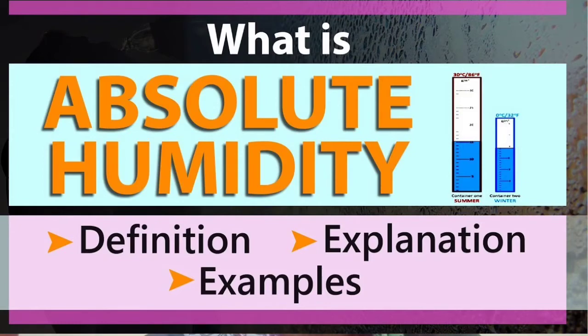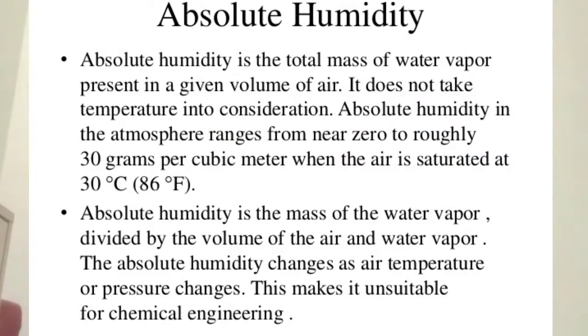Dear 8th standard students, in the last video we studied absolute humidity. I said absolute humidity means the amount of water vapor in 1 cubic meter of air. 1 cubic meter is the volume of air. So the amount of water vapor in 1 cubic meter of air is called absolute humidity. Today we are going to study relative humidity.